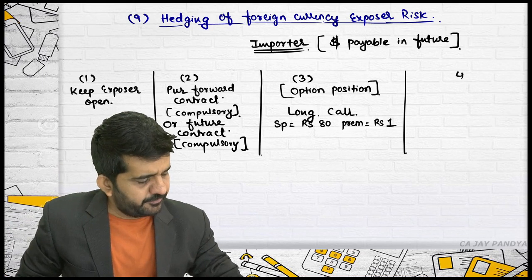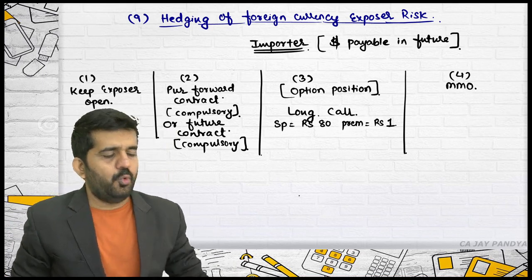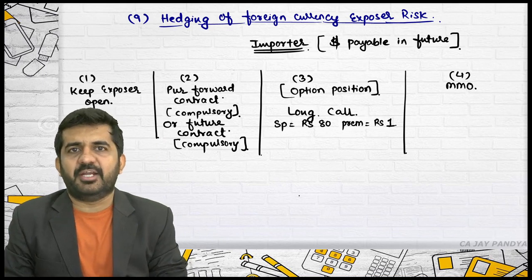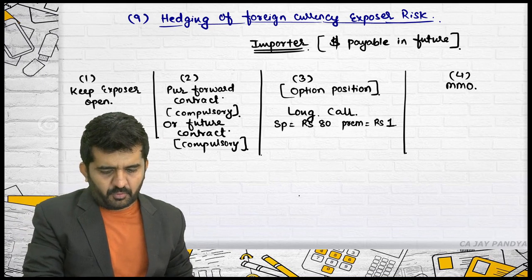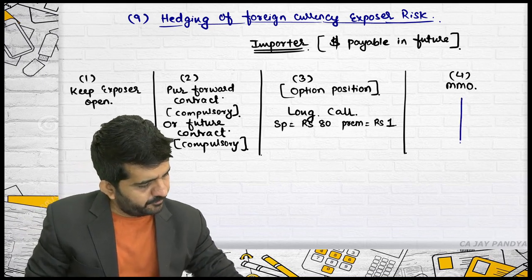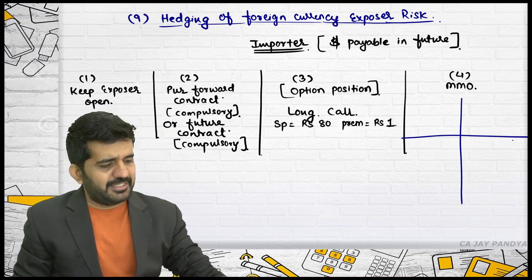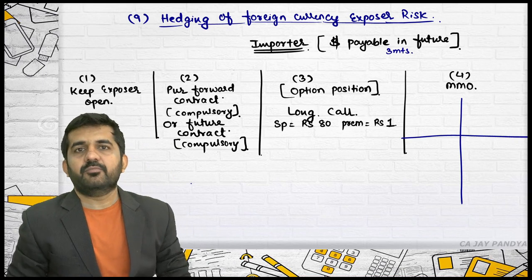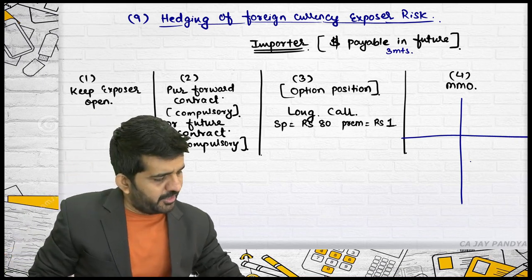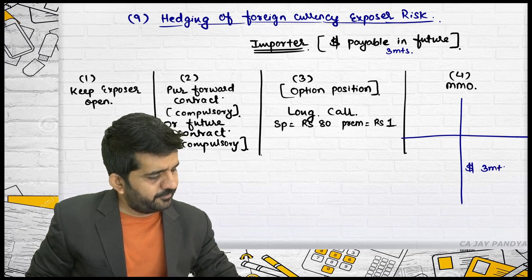Fourth is MMO, money market operation. Is it alright? See what you require. Say this is payable after 3 months. So you require dollar after 3 months.